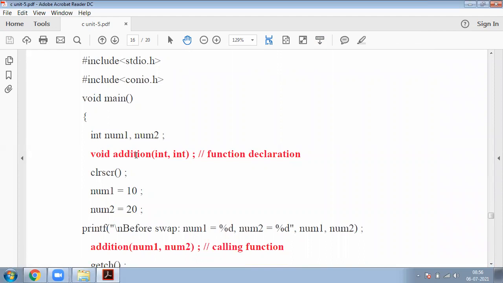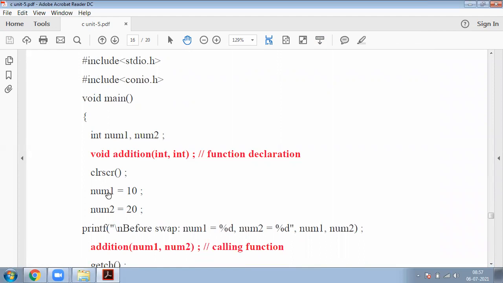Addition is my function name. It consists of two parameters, int comma int. So this is my function declaration. Then clear screen. In that, I am assigning two numbers to the two variables.